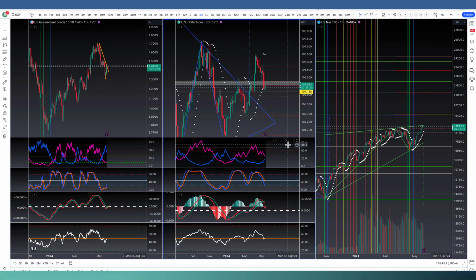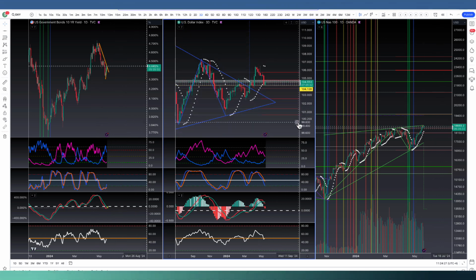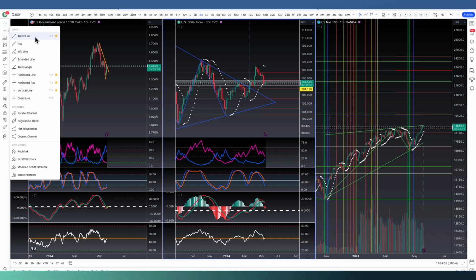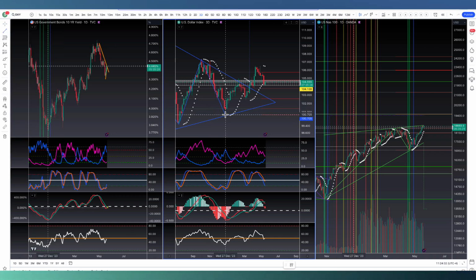So definitely going to be a critical week as far as the dollar goes, if we're going to see a bounce back up, or if we're going to see the momentum start to really kick in and us go lower right now. I think we're running into a trend line as well. If we grab this low from December to the low in March to where we're at now, yeah, we're right at that trend line as well. So breaking below 104 is going to be key.